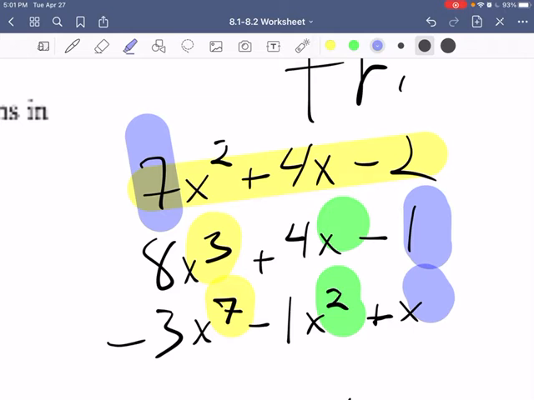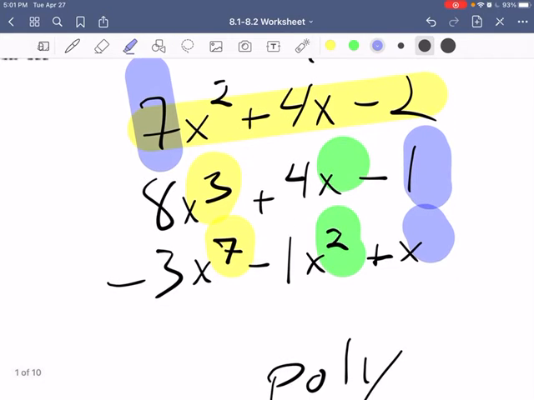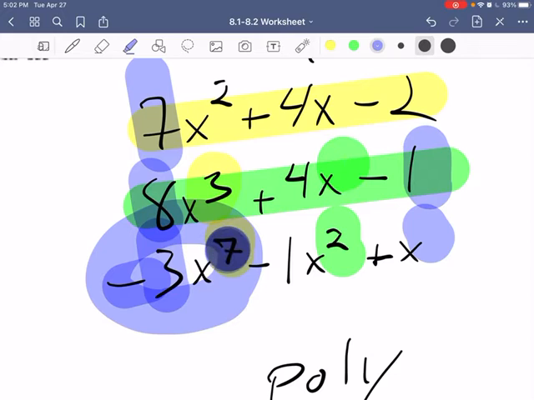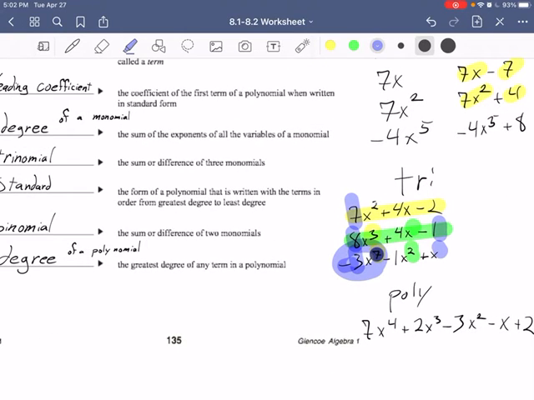And in the second one here, since it's already written in standard form, our leading coefficient would be 8. So it's not necessarily just because it's in front that it's the leading coefficient, but because it's associated with this largest exponent right here, 7. That would be the reason that it's called the leading coefficient. It's with that largest exponent, and in standard form it's going to be first.